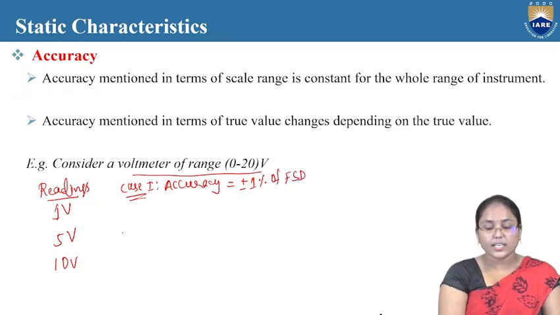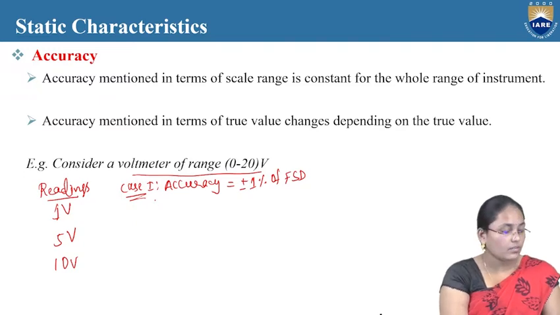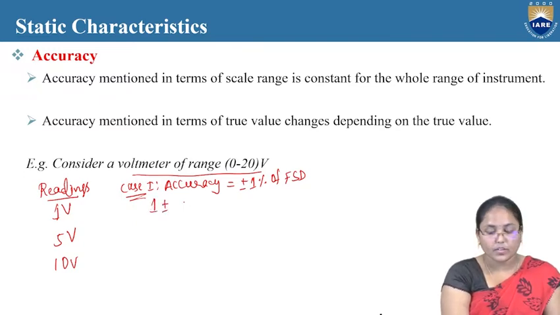Now let us find the value. The reading is 1 volt actually, but how we are going to find it is 1 plus or minus 1% of full scale deflection.